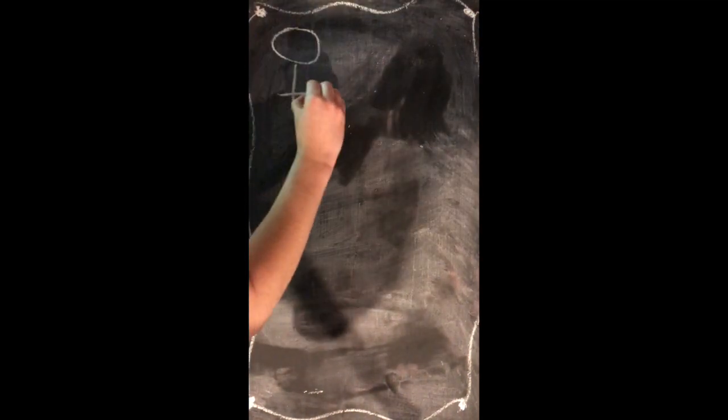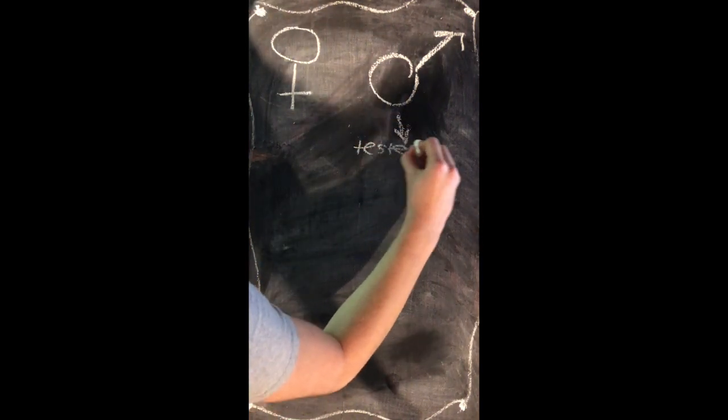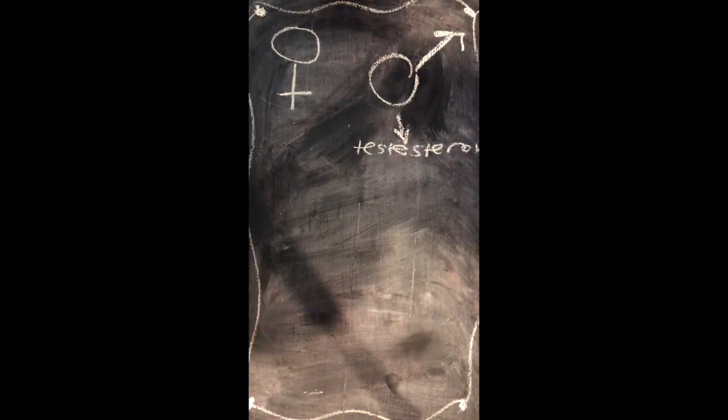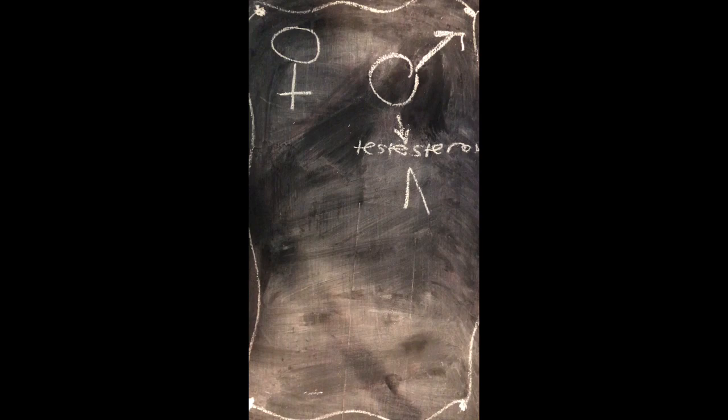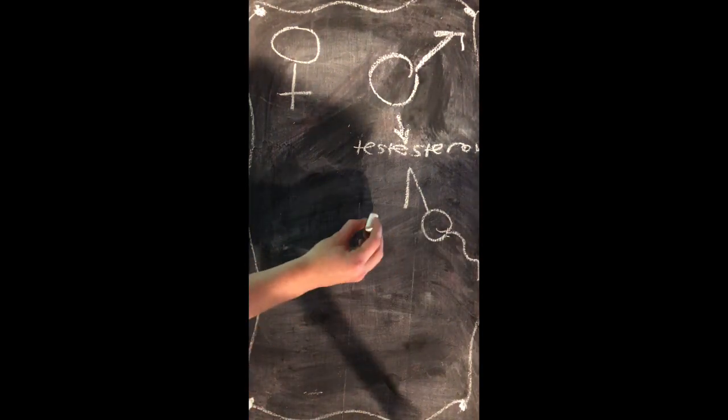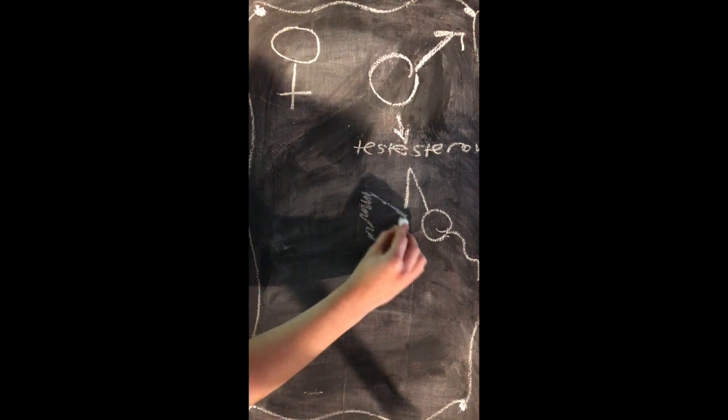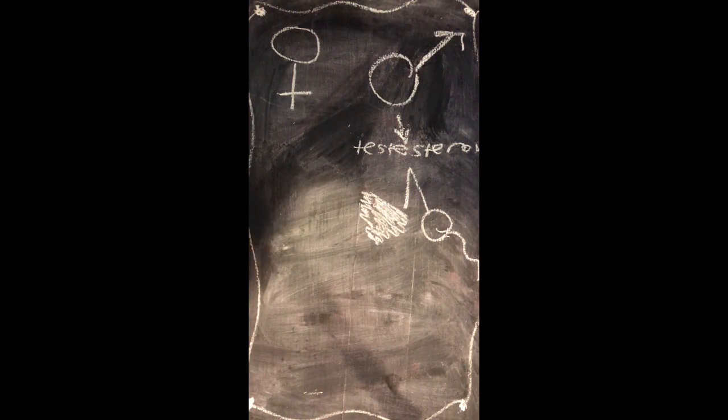Our next section focuses on sex hormones, which are steroid hormones produced by gonads, which are testes in guys and ovaries in girls. Sex hormones function in reproduction and affect secondary sexual characteristics, which are traits that differ between the sexes but don't play a direct role in reproduction. Males and females produce the same sex hormones but in different proportions. Testes produce mainly testosterone, which is a sex hormone responsible for the development of male sex organs and secondary characteristics like facial hair. Testosterone causes testes to form in embryos and triggers sperm formation.